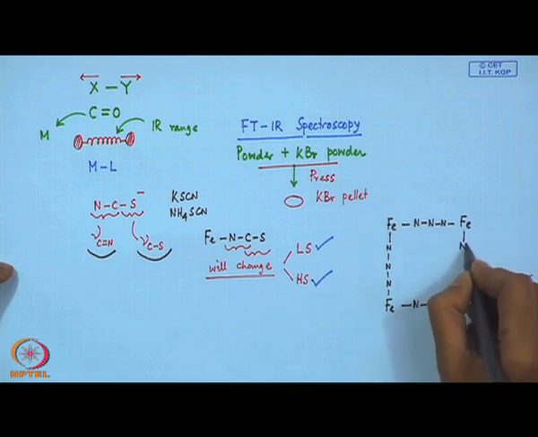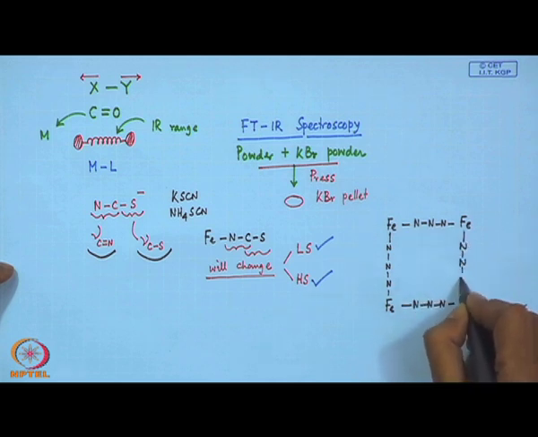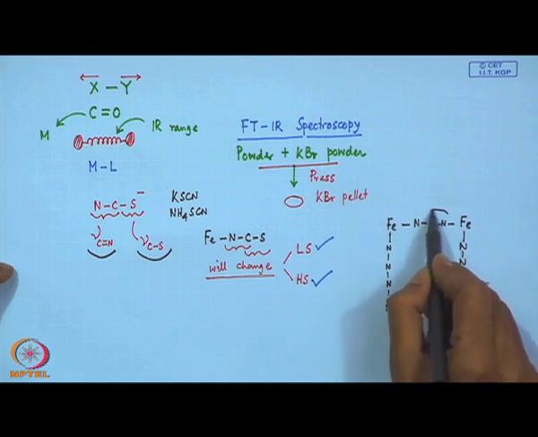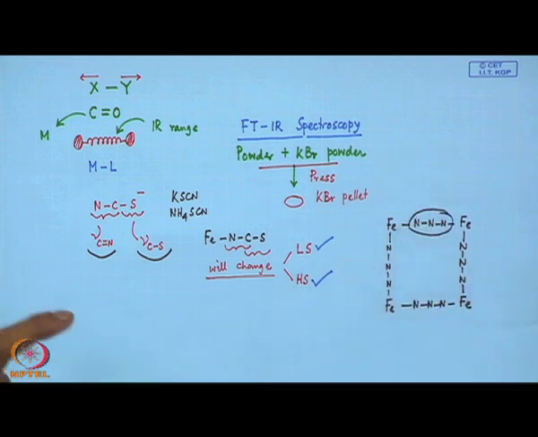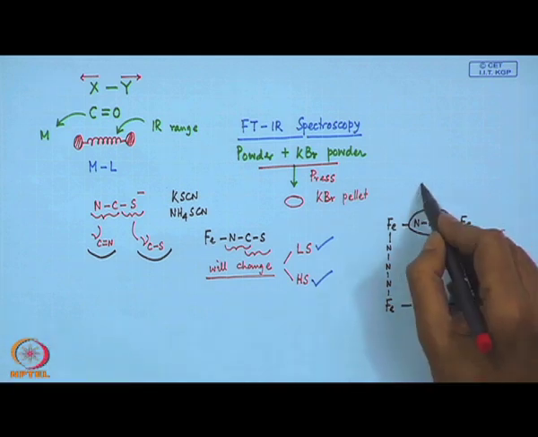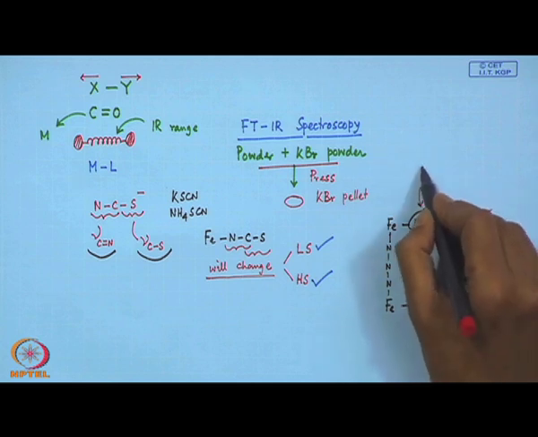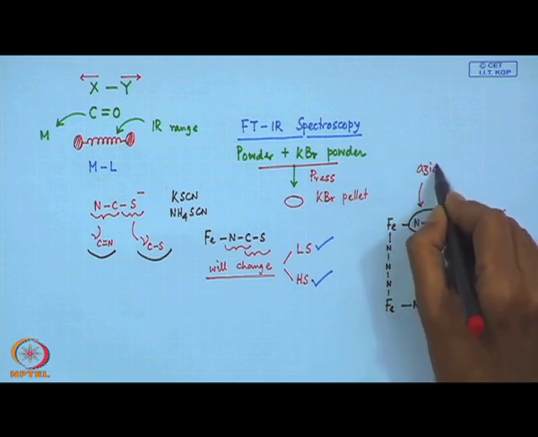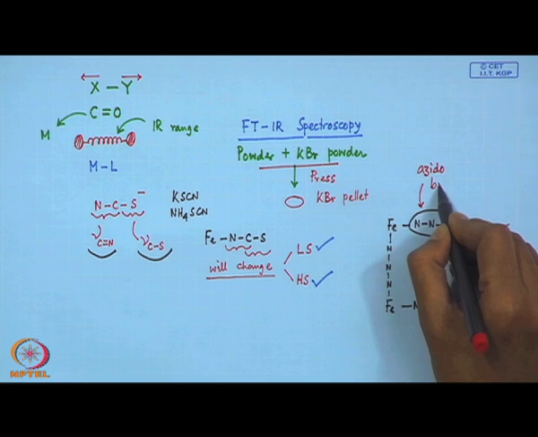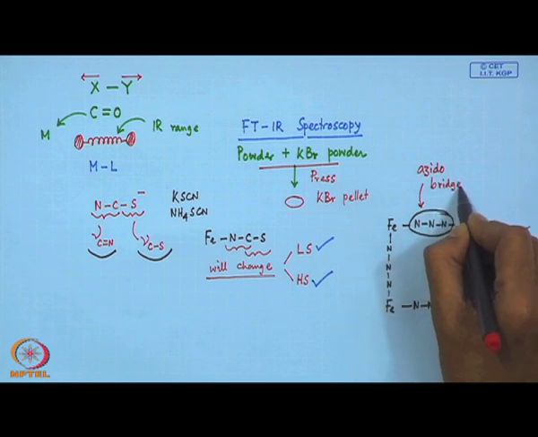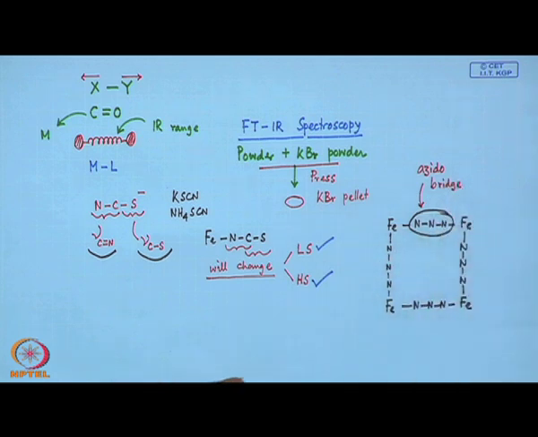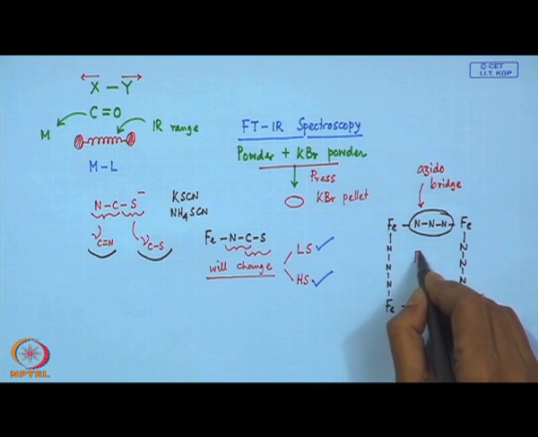So, this will also be connected by another azide group. This N3 unit is known as the azido bridge.